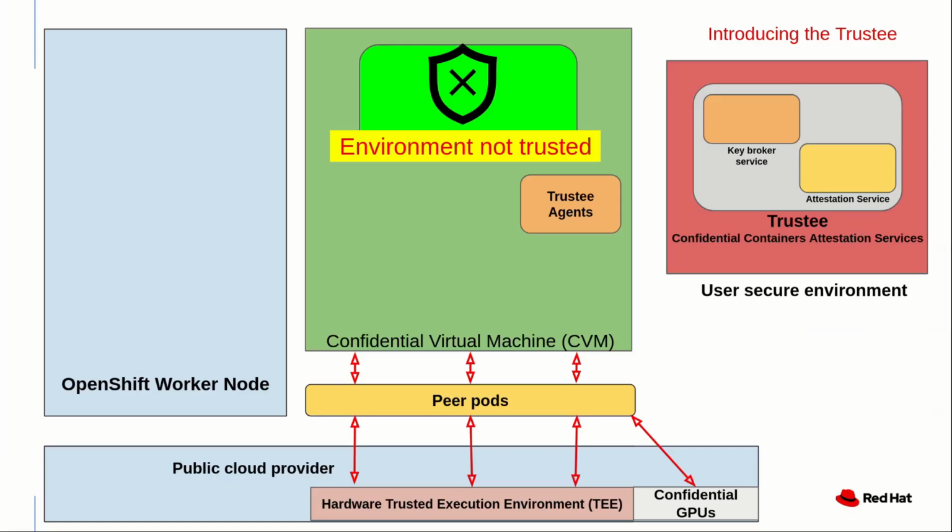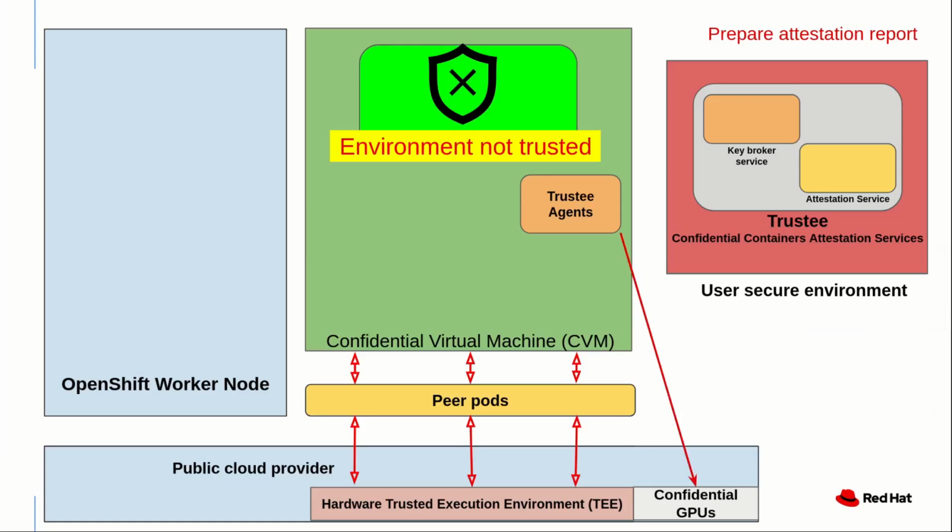The trustee contains what are called reference values, in other words, the expected values that the CVM should produce. The first step into attestation is to generate the attestation report. To do this, the trustee agents in the CVM work with the OS and the trusted execution environment to get some information about software and hardware.